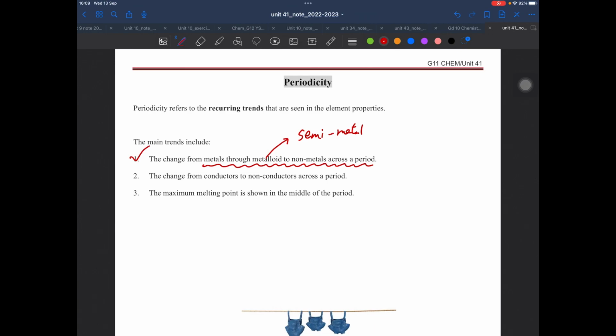The second one is how the conductivity changes across the period, and finally, the melting point. The melting point depends on the structure. With the structure changing from metallic to giant covalent, and then simple molecular, you can expect the melting point will change.